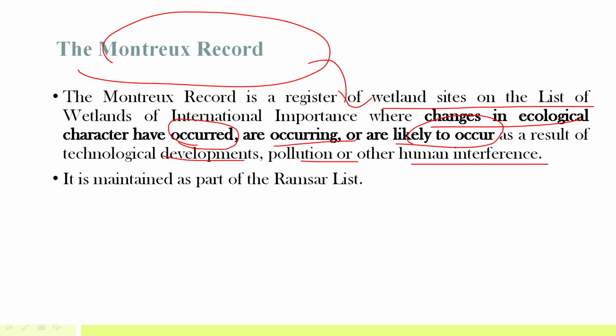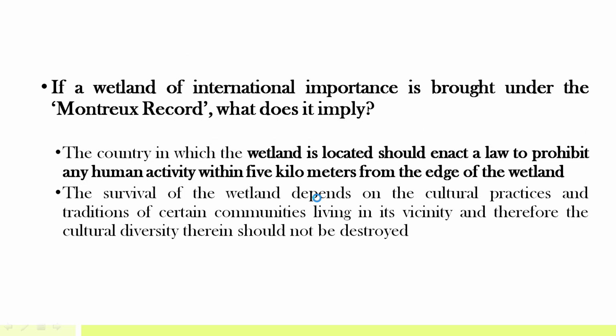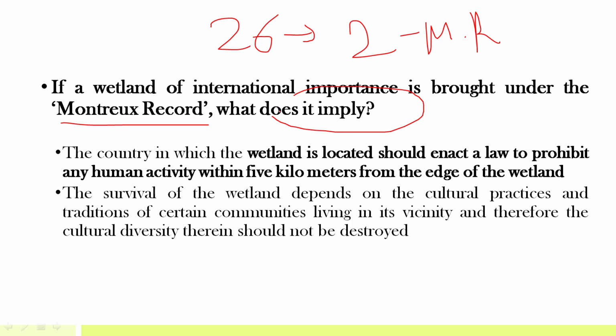It is maintained as a part of the Ramsar list. In India, there are 26 wetlands under the Ramsar list, and out of those 26, 2 are under the Montreux Record. Okay, if a wetland of international importance is brought under the Montreux Record, what does it imply?